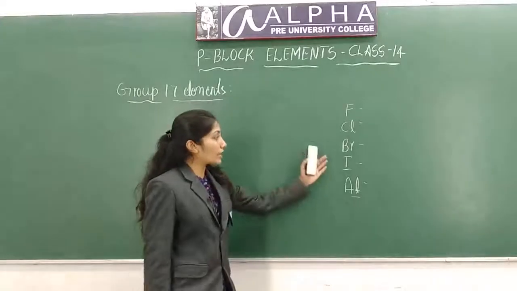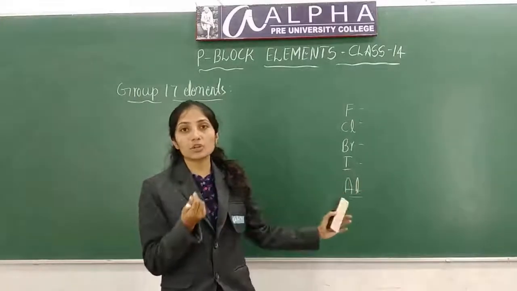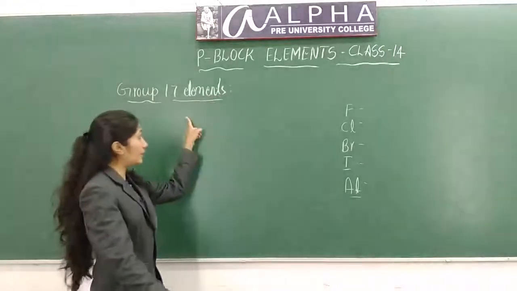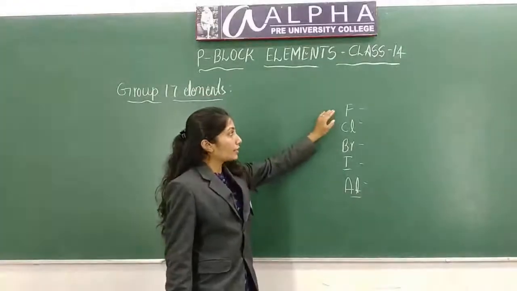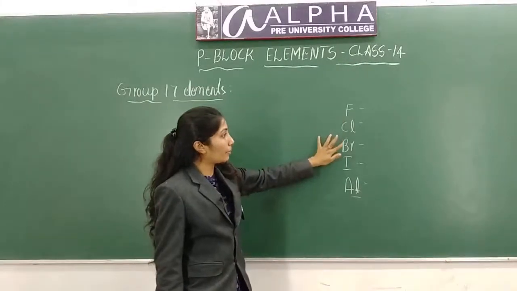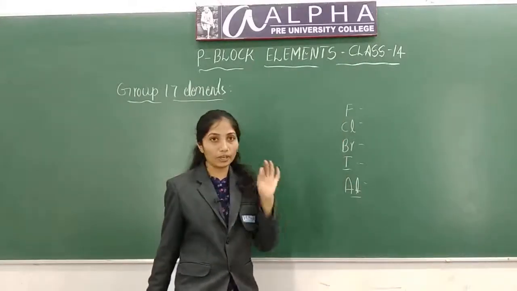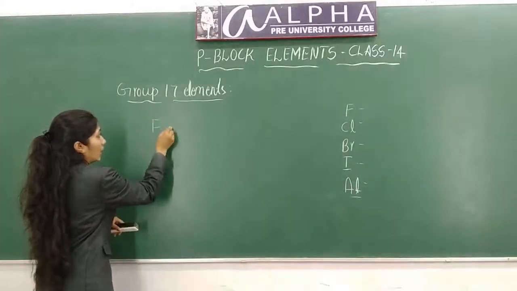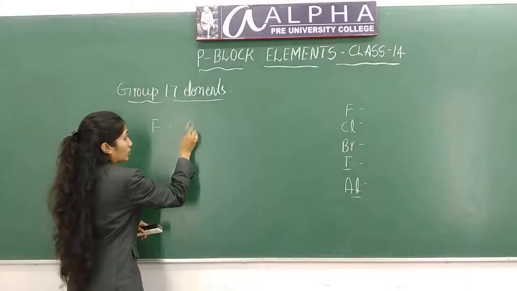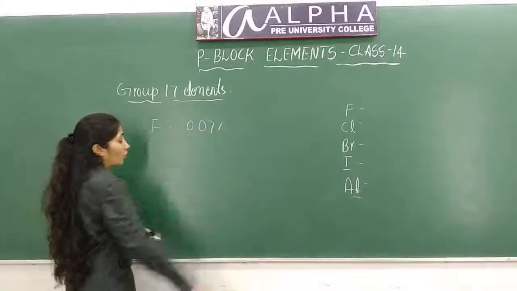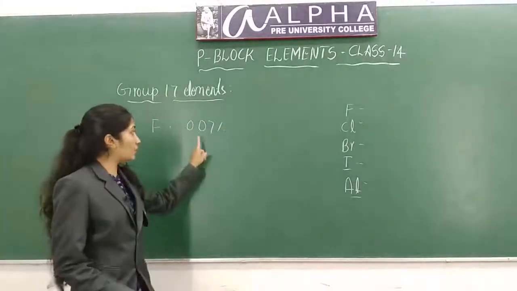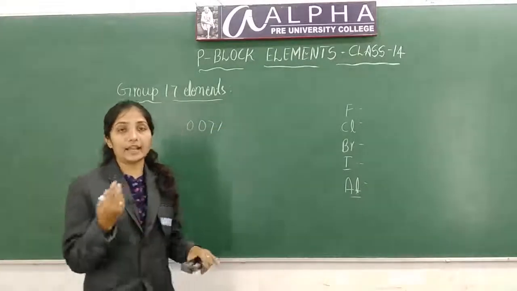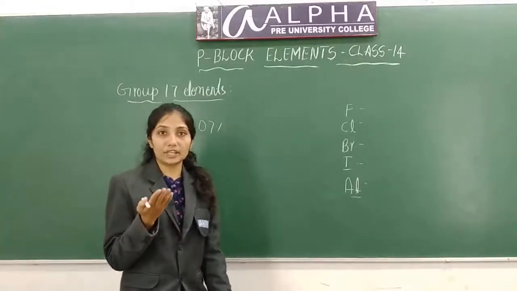All these halogens mean salt forming, they form salts, so they are called halogens. Group 17 elements are called halogens. They include fluorine, chlorine, bromine, iodine and astatine. Fluorine exists around 0.07% on earth crust, as insoluble salts such as cryolite, Na3AlF6, or fluorospar, CaF2.